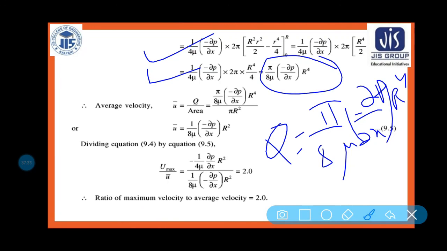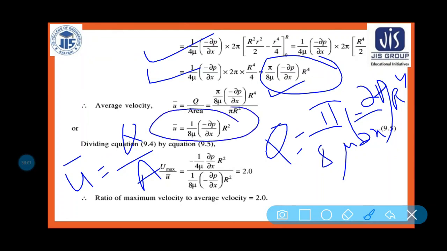So how can we find the average velocity? The average velocity I am denoting as u bar. So u bar is equal to what? Discharge per unit area. What is the discharge? I have already got it right now: pi by 8 mu, minus del p by del x, capital R to the power 4, divided by the area, which is pi R square. So ultimately what are we getting? The average velocity, u bar, is equal to 1 by 8 mu, minus del p by del x, into R square. Okay, so this is the equation of the average velocity. I hope it is clear.